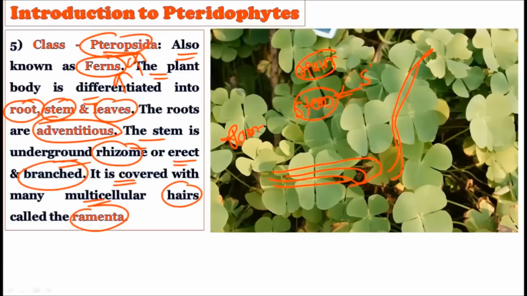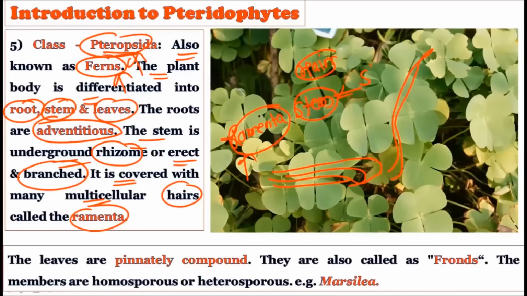A very important word, you have to remember this. These are called the ramenta, and these ramenta are nothing but the hairs on the body of the ferns, that is, the plants of the pteridophytes which belong to the Pteropsida class. So very well developed structures are found in these particular pteridophytes.